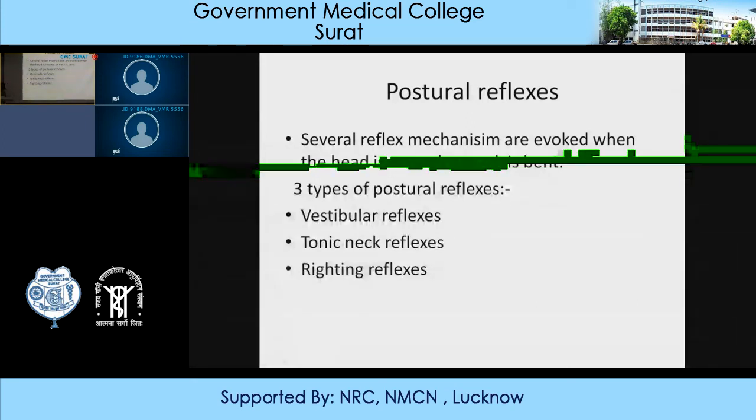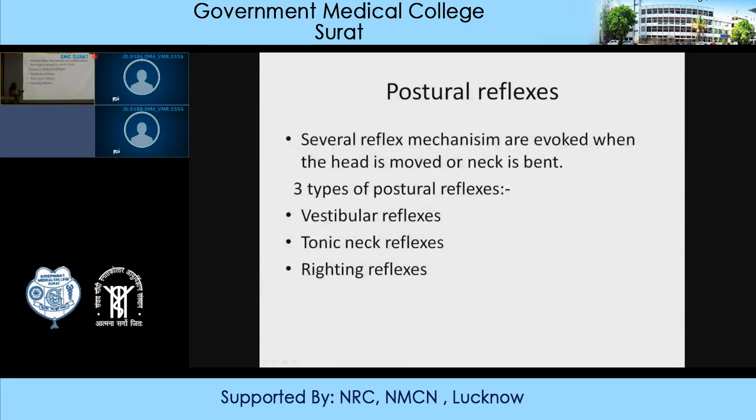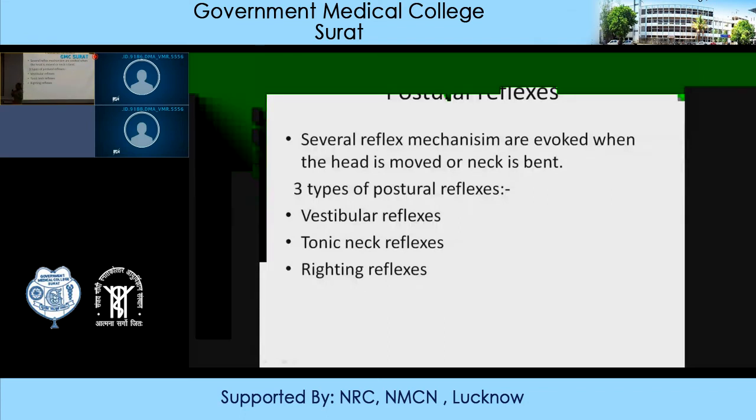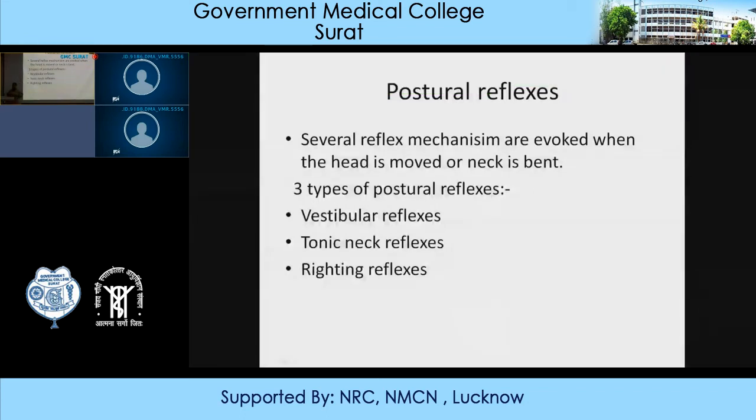Then tonic neck reflexes, they are also responsible for maintaining the posture, that I will explain to you. Then righting reflexes, what are the righting reflexes? Righting reflexes means the ability of the animal to stand in its normal position with head upright. So when the experimental animals are taken and dissection is made at various levels, then also the animal can stand back and keep its head in upright position. That is known as righting reflexes.